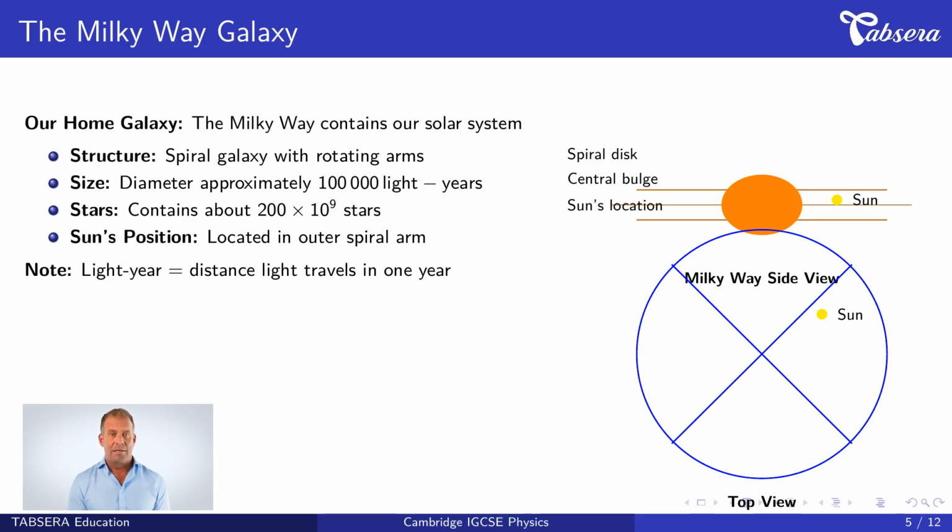Our Sun is located in an outer spiral arm, not at the center. The diagram shows 2 views. The side view reveals the flat disk structure with a central bulge where most stars concentrate. The Sun appears as a small dot in the outer region. The top view shows the spiral arm pattern with the Sun's position marked. Notice how the Sun is far from the galactic center, in what astronomers call the Orion arm of our galaxy.